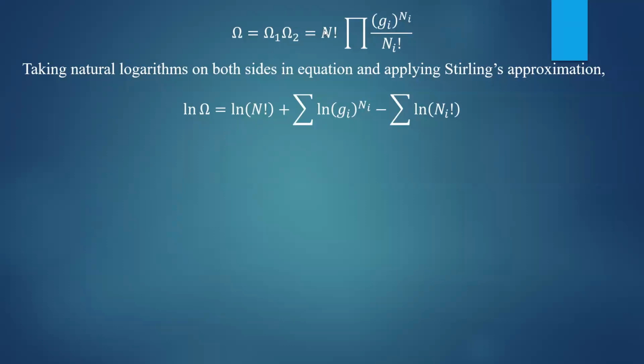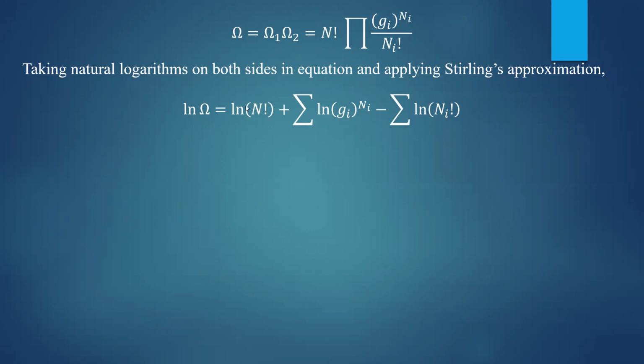So here, this is n factorial. If you take ln, that will give you ln of n factorial. The product becomes a sum, because the ln of a product is equal to the sum of the terms. So it becomes ln of n factorial plus the summation of ln of Gi to the power Ni, minus the summation of ln of Ni factorial.